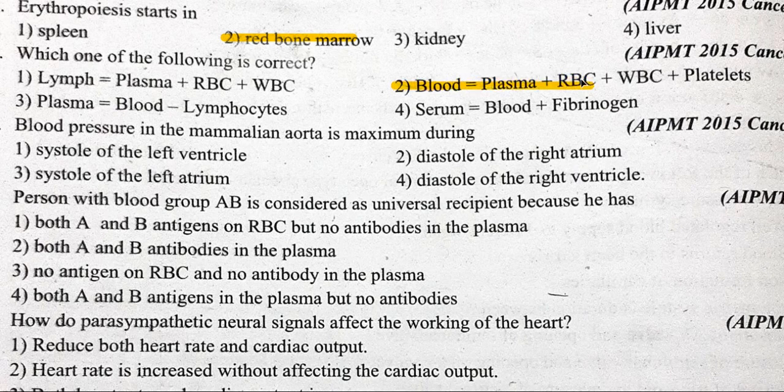Blood is plasma plus RBC plus WBC plus WBC plus platelets. Serum is plasma minus blood cells and clotting materials or clotting factors. Blood pressure in the mammalian aorta is maximum during systole of the left ventricle. So this is a very simple question if you are familiar with the circulation.